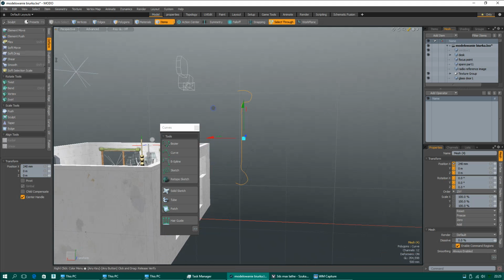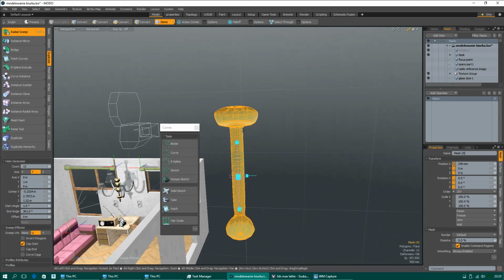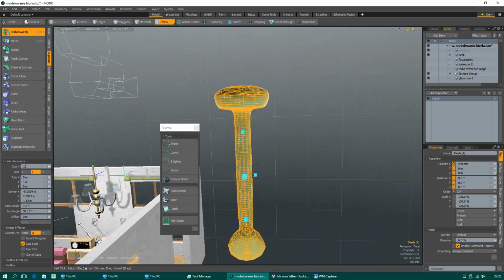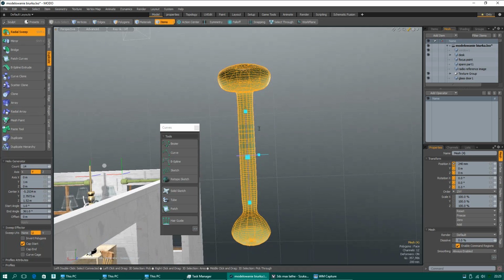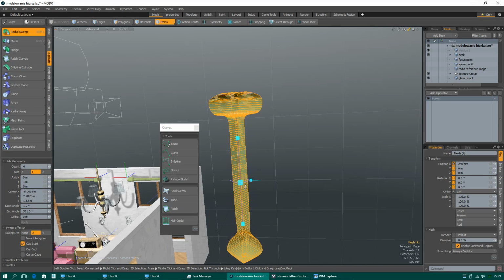Okay, duplicate, radial sweep. We have to choose a different axis, select this and move. Still too many vertices. We have to change. Here is okay, but well, our subdivision object is still okay. If I change to form, my shape will be more regular. Okay.